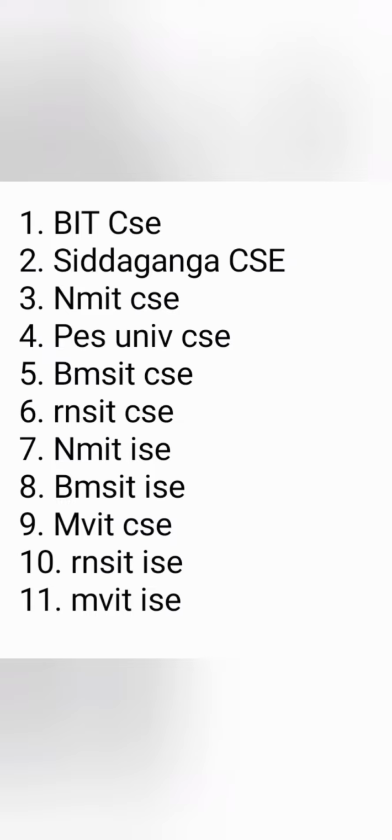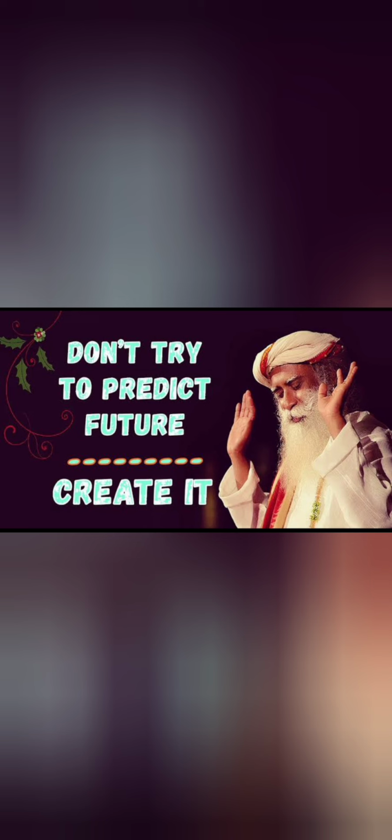There will be many tips like this. You have to create an option entry based on your location, based on your personal liking for any particular campus or particular hostel facilities or particular gym and sports facility. So make choices based on what you like rather than just comparing the placements or the average salary or the higher salary, right? And what is acceptable to your parents as per the fee structure, and please don't try to predict it. And as Sadhguru says, you have to create it, right?